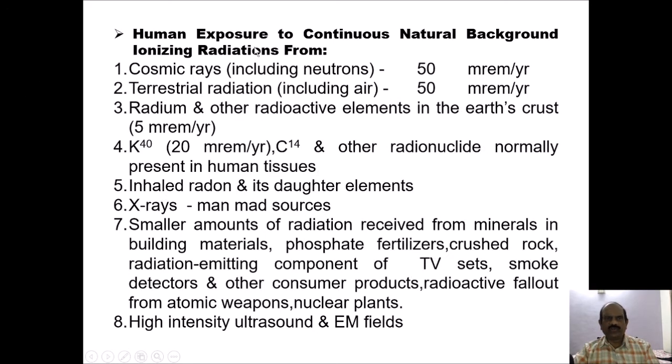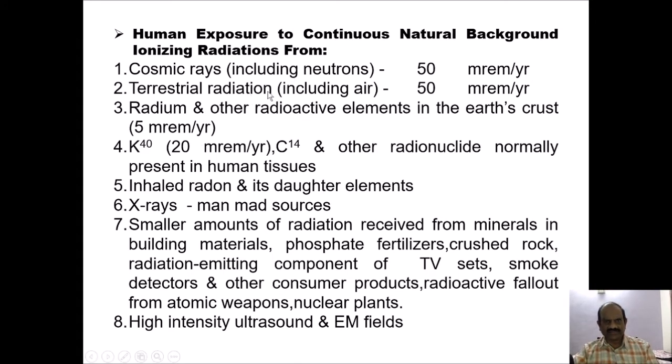How much is human exposure to continuous natural background ionizing radiation, for example cosmic rays, including neutrons? This exposure dose is determined in units of millirem per year. Rem means Roentgen equivalent man. The cosmic rays, including neutrons, emit about 50 millirem of radiation per year, which is the exposure caused to human beings.